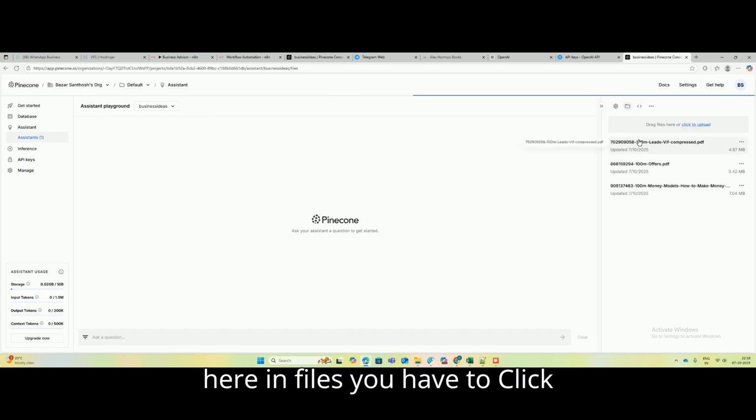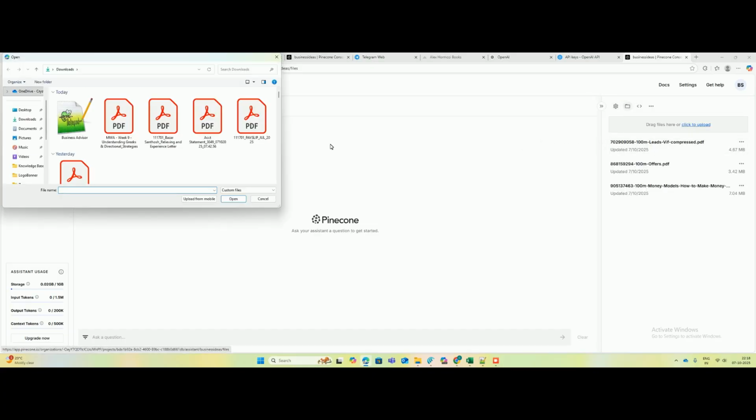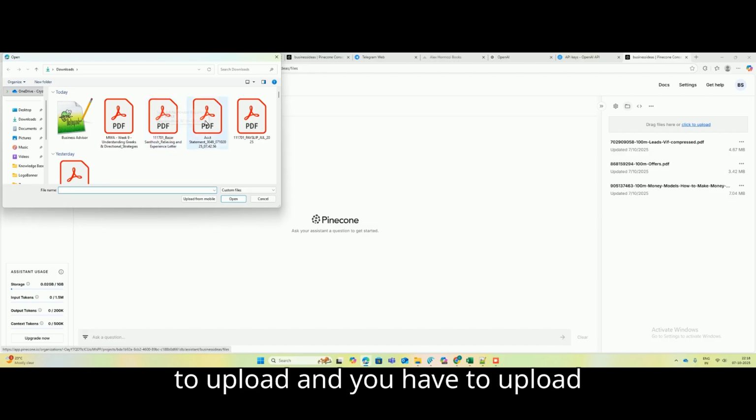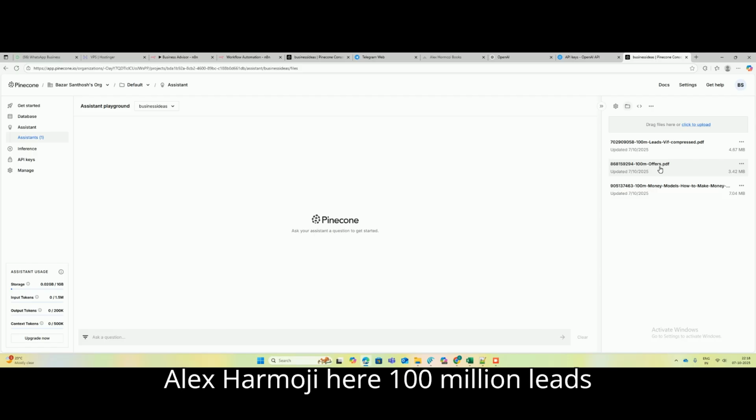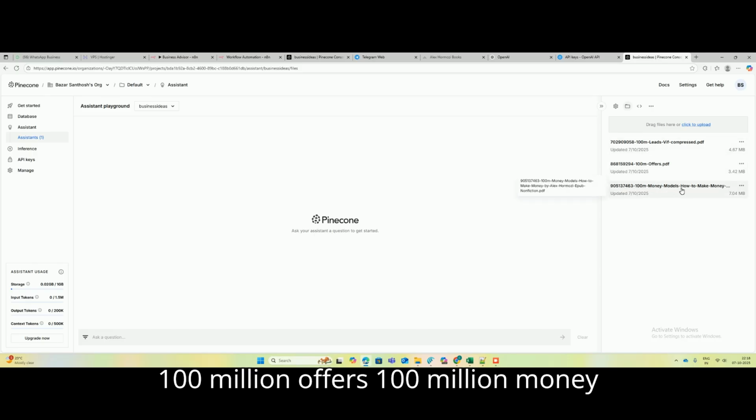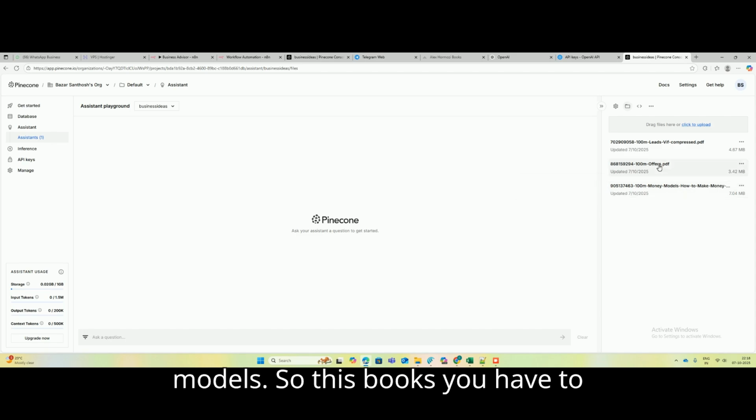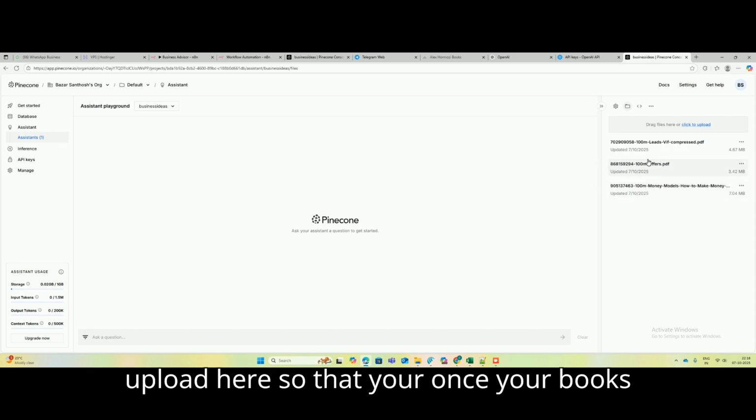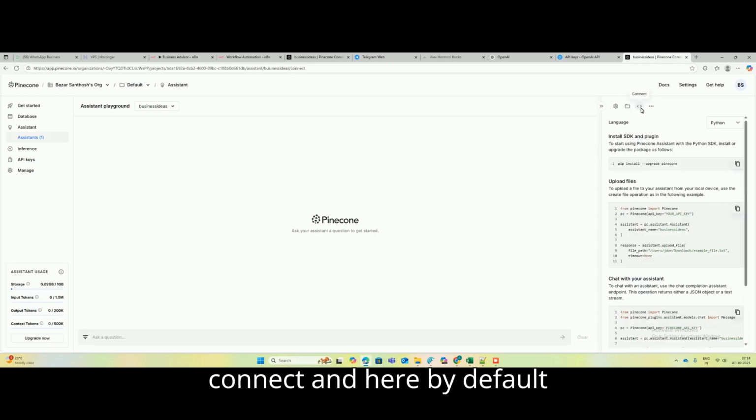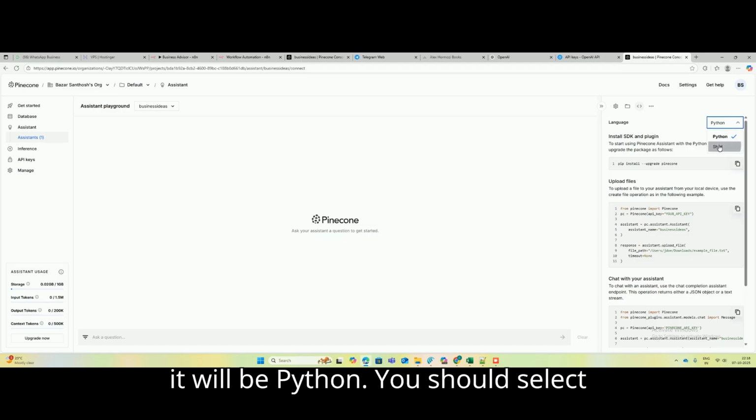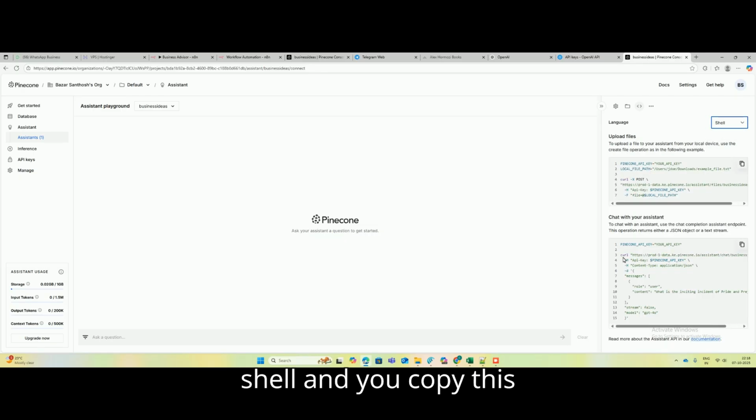In files, you have to click to upload and upload your files. Here I am uploading three books of Alex Hormozi: 100 Million Leads, 100 Million Offers, and 100 Million Money Models. Once your books get uploaded, you have to go into the connect option. By default it will be Python. You should select shell and copy this chat with assistant.